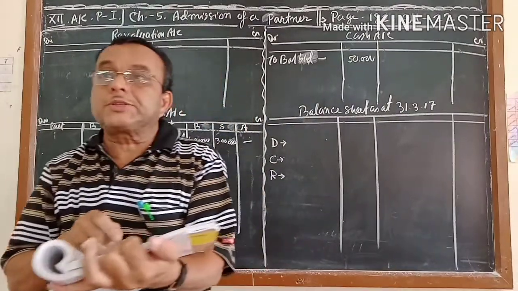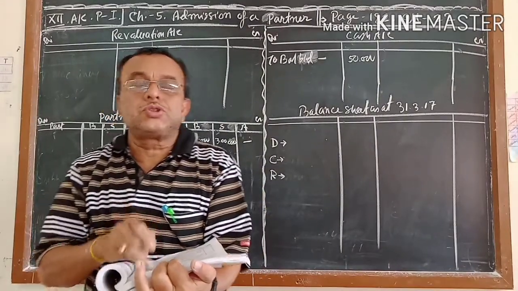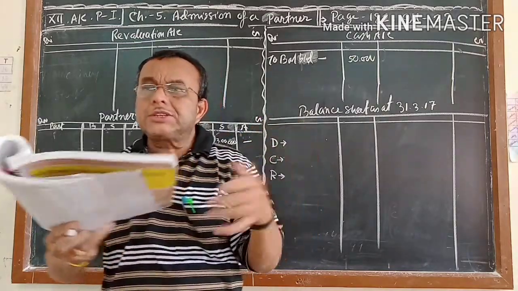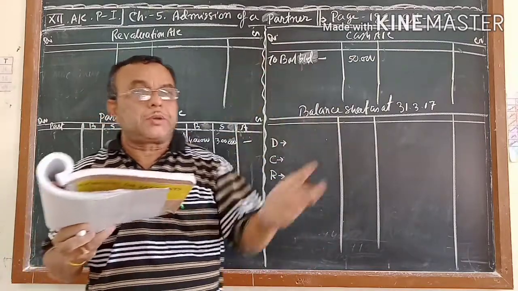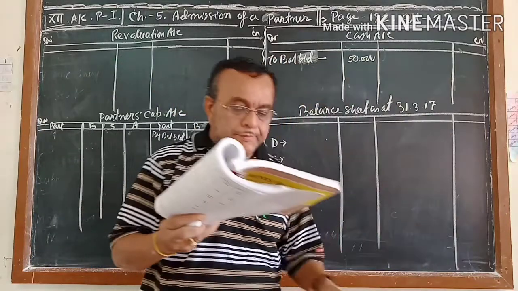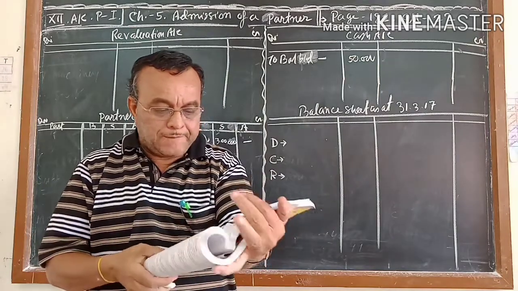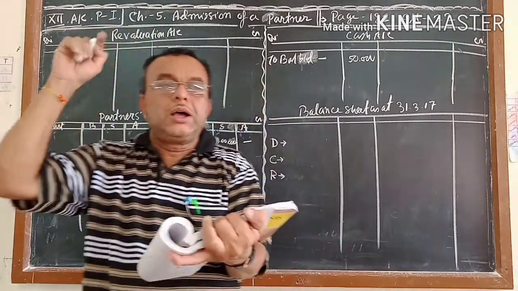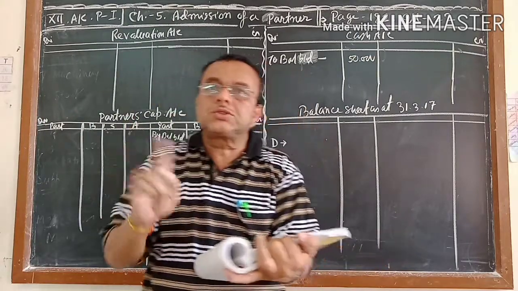Next, advertisement campaigning expenditure, you also write D, because this also you have to distribute to the partners' capital. Now in the adjustments, not all adjustments will affect the revaluation account. Some of the adjustments may affect the partners' capital accounts. Which adjustment will affect the partners' capital accounts? That you write C. Number 1, Ayush brought rupees 5 lakh as capital and 1 lakh as his share of goodwill. You write C. C means this adjustment will affect the partners' capital accounts. This adjustment will not affect the revaluation account.